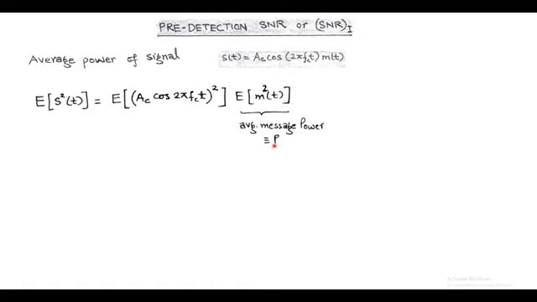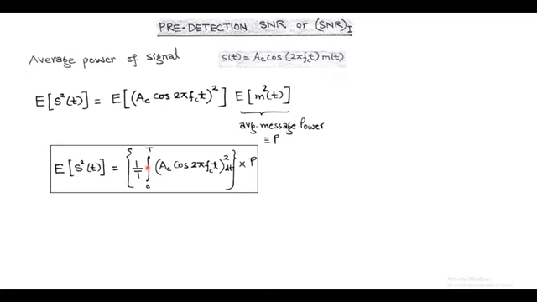Since Ac cos 2πfct is a periodic signal with a period of capital T, we can write the expectation of (Ac cos 2πfct) square equals 1 upon T integration of (Ac cos 2πfct) square with limits from 0 to T. So the expectation of s square t becomes 1 upon T integration of (Ac cos 2πfct) square into P into dt with the limits 0 to T. Here the integration is over one cycle.